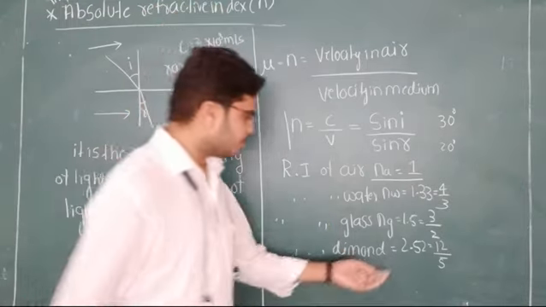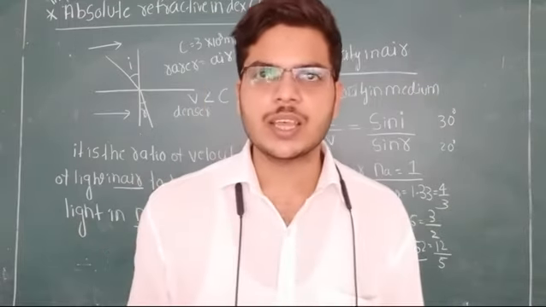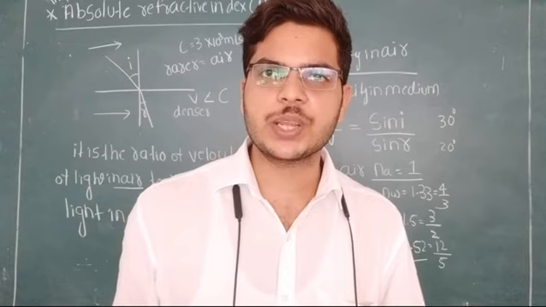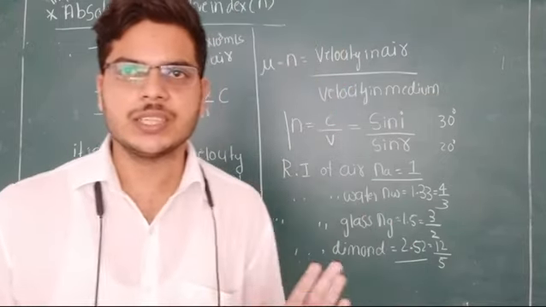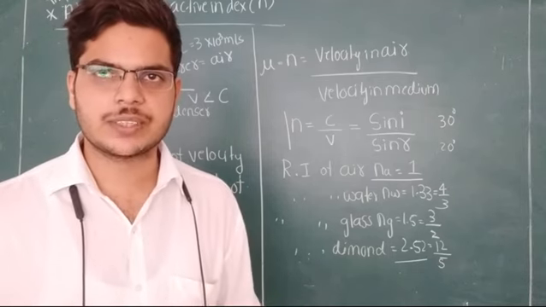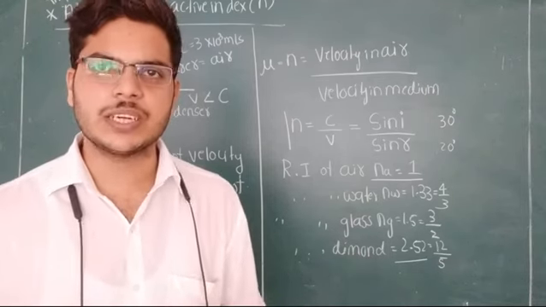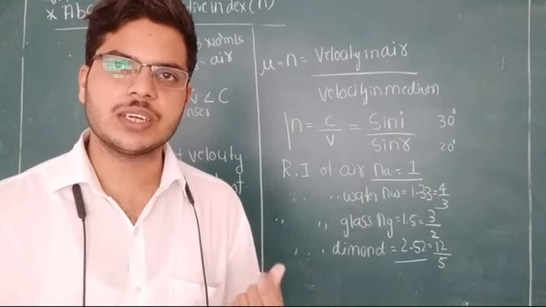Here, refractive index of diamond is 2.52, means compared to air medium, the optical density of the diamond is 2.52 times. This is about absolute refractive index or simply refractive index. In the next class, we will discuss relative refractive index.